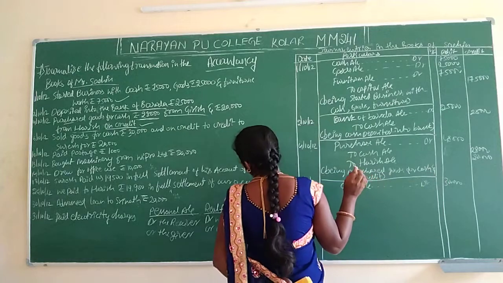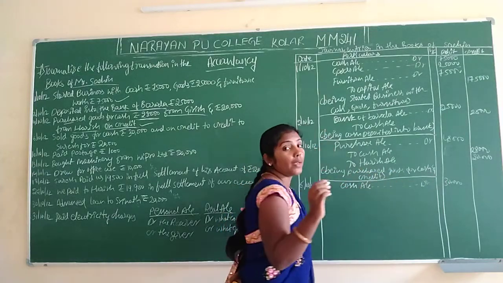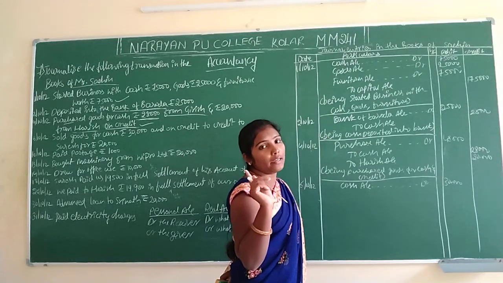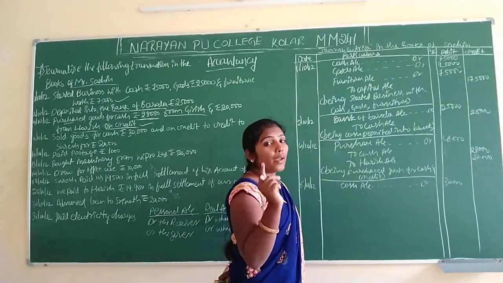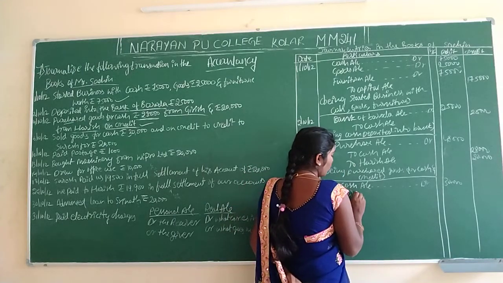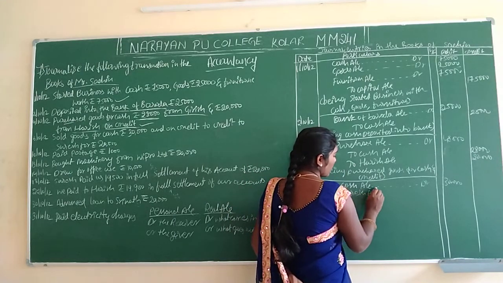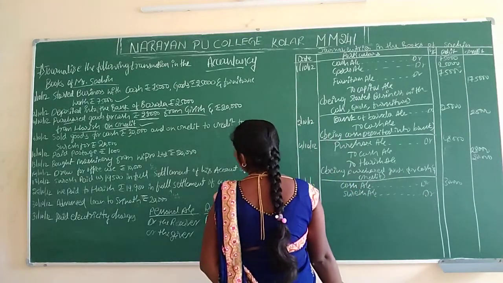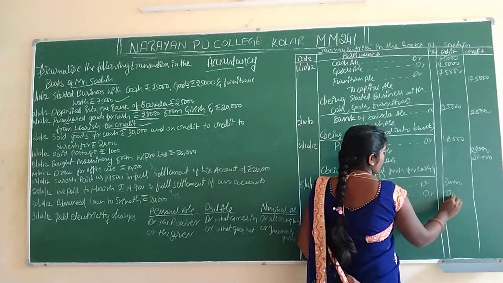And here on credit means Suresh didn't pay the amount. That's why they mentioned there on credit. On credit means still they didn't pay. That's why we mention the name only. He has to pay, that's why we have to record here Suresh account. How much is there here? 20,000.